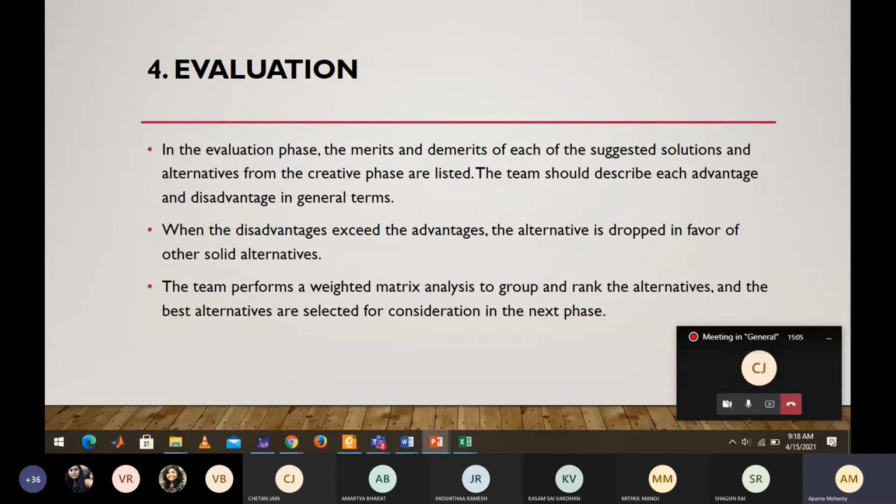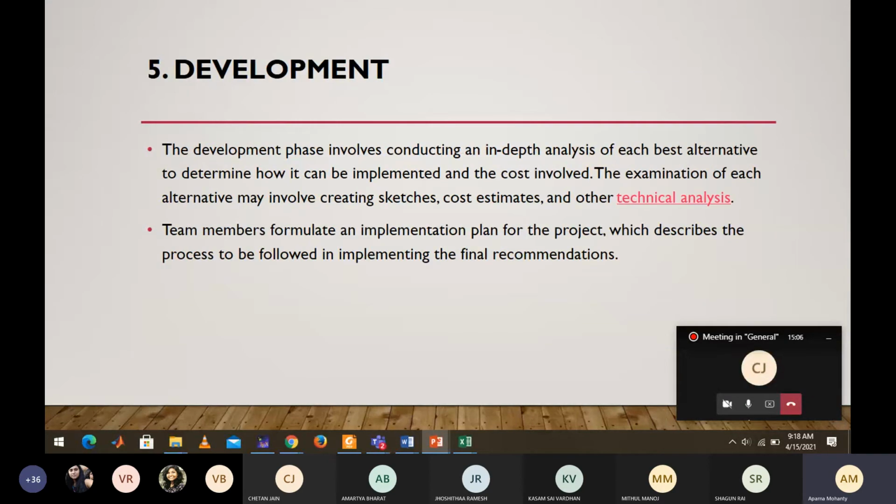Next is the development. This development phase comes after the evaluation. In your evaluation stage, if you evaluate that the product is viable and good to launch, then next comes the development phase. In the development phase, you have an in-depth understanding of what is inside the product.